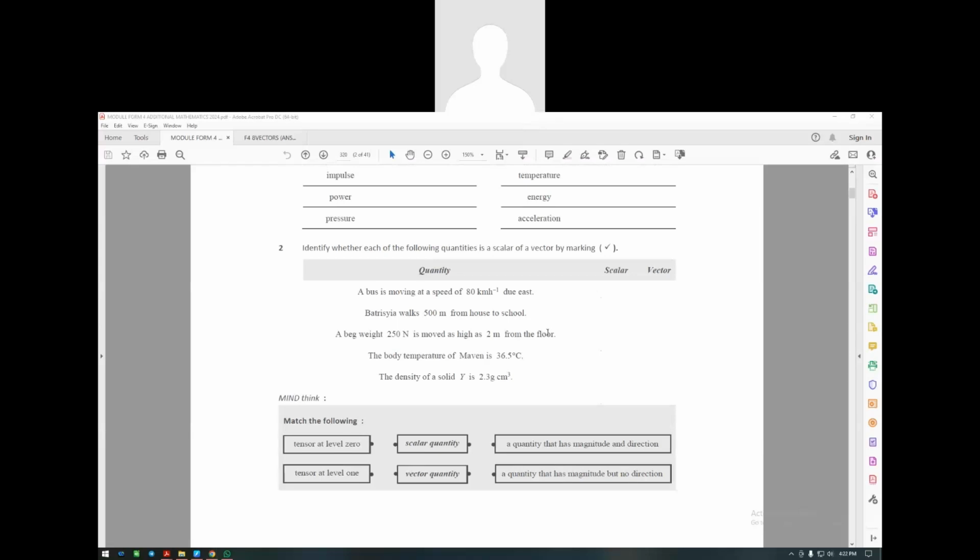Sir, displacement is vector, sir. Why is displacement vector, sir? Why displacement vector? Because displacement got direction, buddy. Yes, sir. Then you be like, I still don't understand, right?